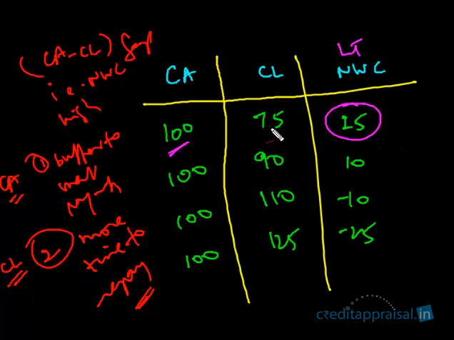This 75 lakhs you have to pay right now, in the next 1 or 2 months. This is a short-term liability. But this long-term liability you need not pay right now. This is a long-term source. Long-term sources are sources which you need not pay immediately. This may be from borrowed funds or equity. Equity you need not pay back at all unless the company is wound up. So this is a very comfortable scenario. You want these sorts of sources. You want sources where the company need not pay immediately.